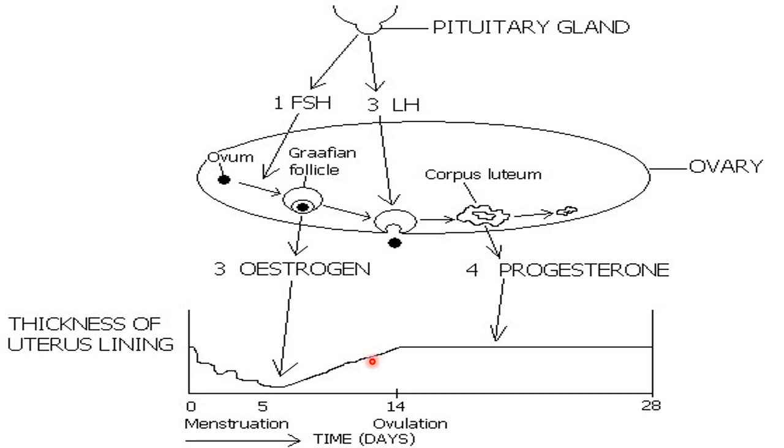This estrogen, other than just working on the lining of the uterus, inhibits the production of the follicle stimulating hormone.